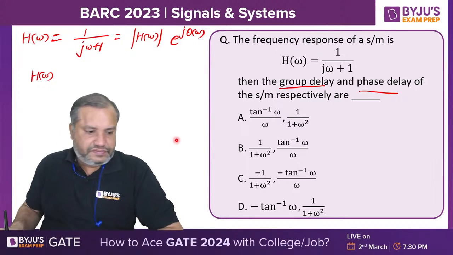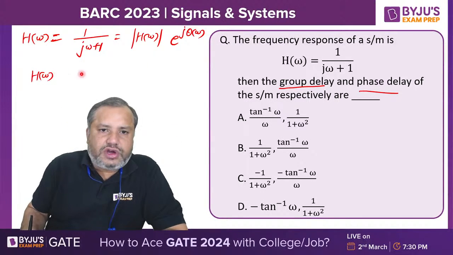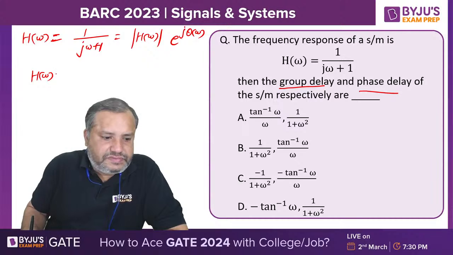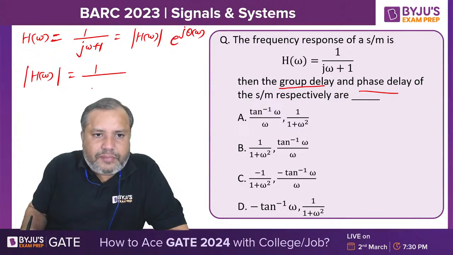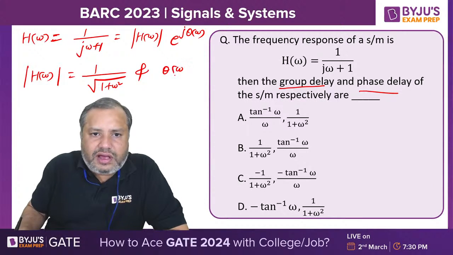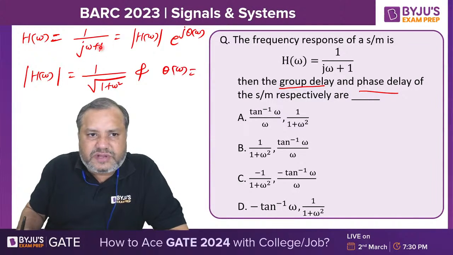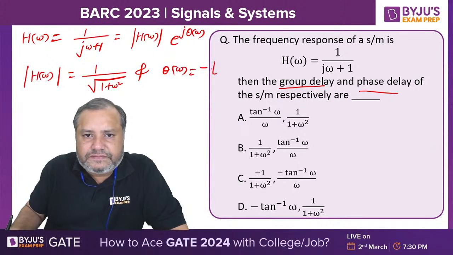Now see this. The magnitude of H of omega is 1 upon under root omega square plus 1. Now what about theta omega? See, how to calculate the phase angle? Complex part is present in the denominator. So theta omega is minus tan inverse omega.